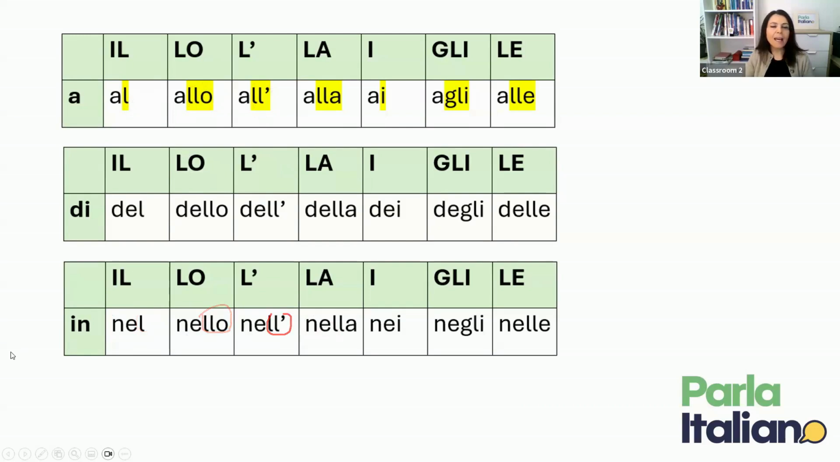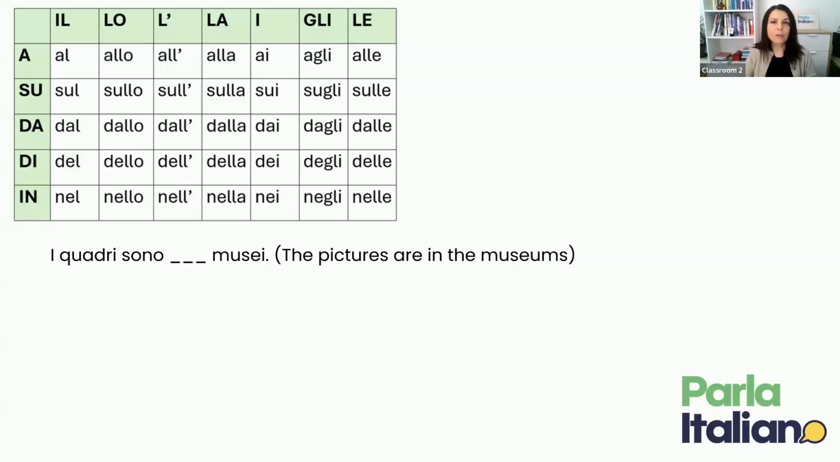So as you can see, there is a clear pattern that you can learn once and then apply throughout the table. Great. So let's now practice and see exactly how to put those preposizioni articolate together. So let's work with this sentence. I quadri sono musei. So this means the pictures are in the museums. We know that we are looking for the preposition in. But what is the article?